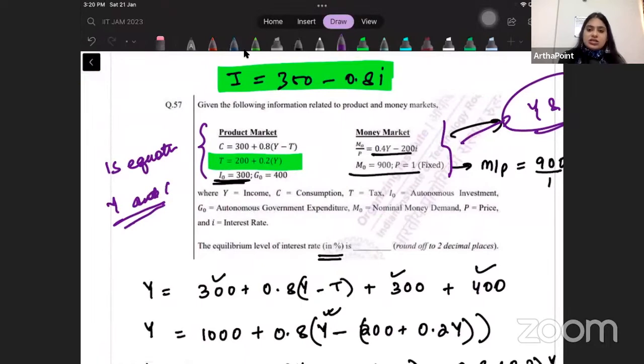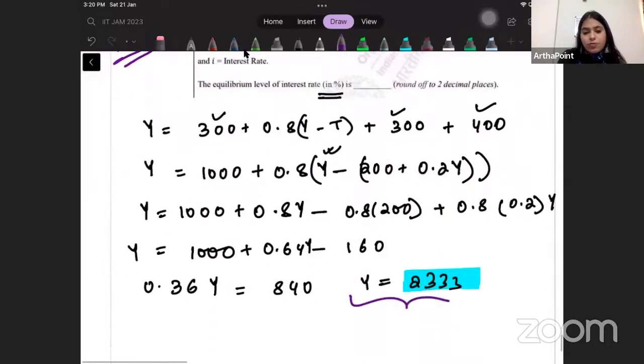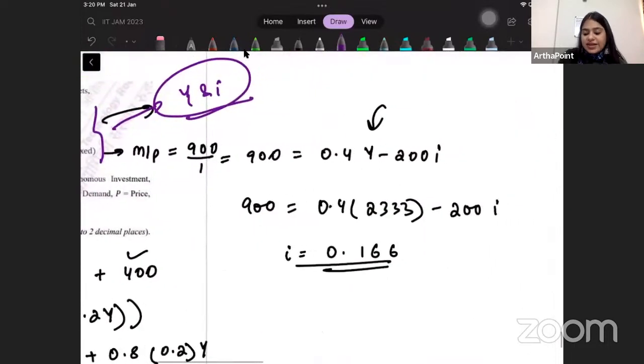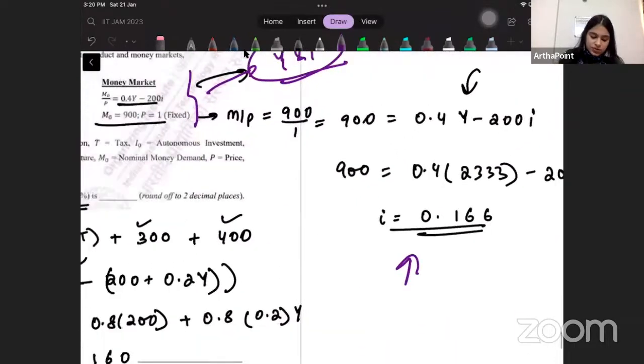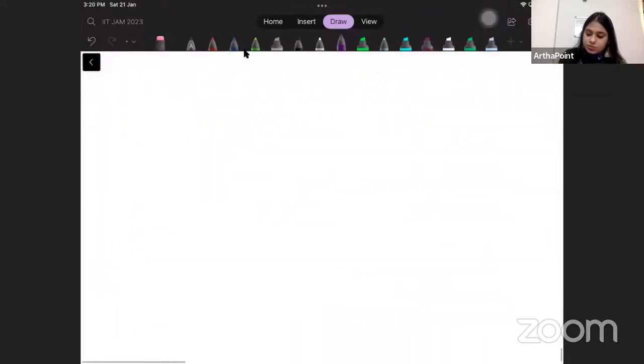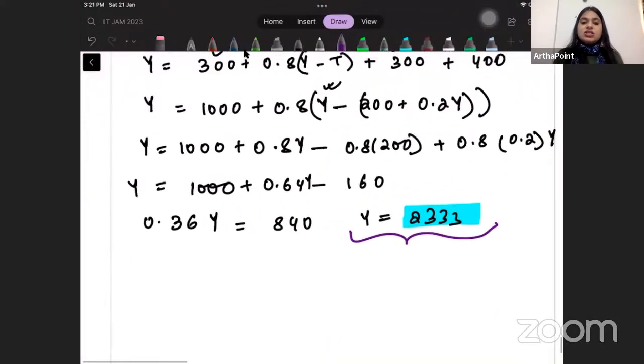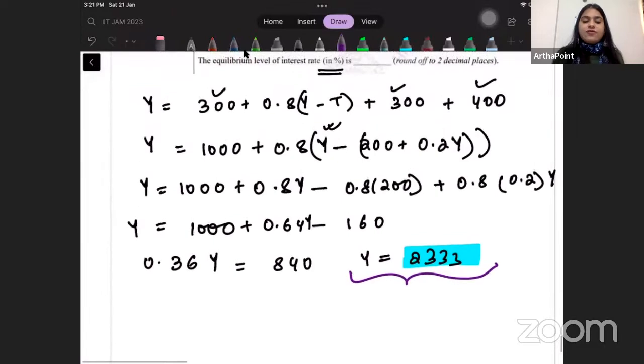But this was easier. I just solved Y from the product market, plugged that here and found the I from the money market. And that is it. So these were the only questions that were there from macroeconomics.